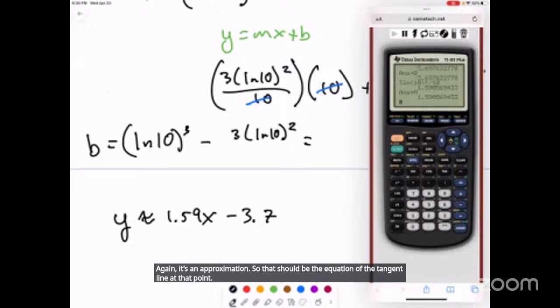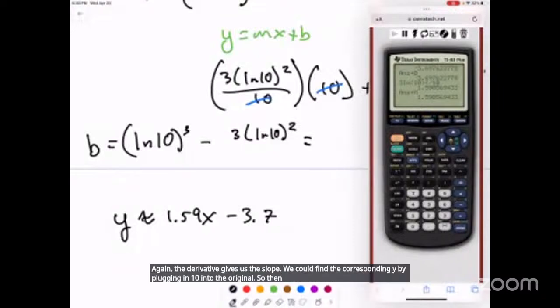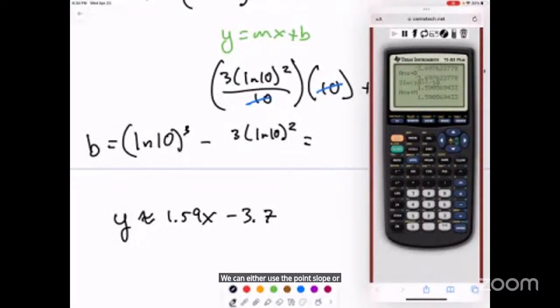Again, the derivative gives us the slope. We can find the corresponding y by plugging in 10 into the original. So then we'll have a point and a slope. We can either use the point slope or we can use y equals mx plus b like we did.